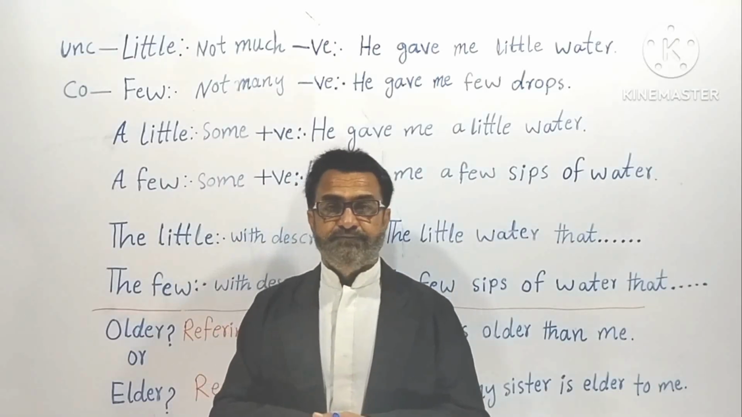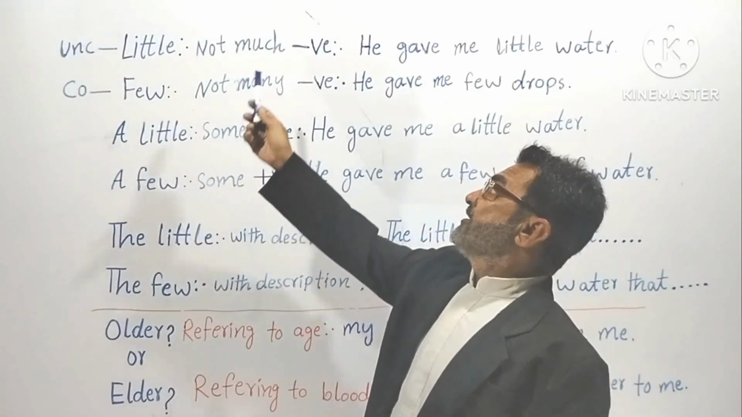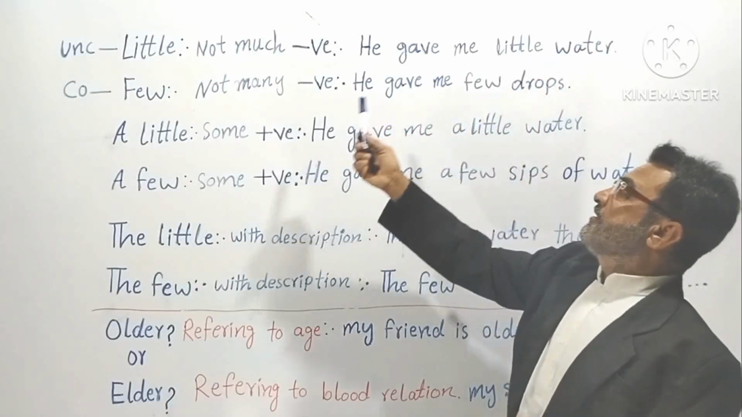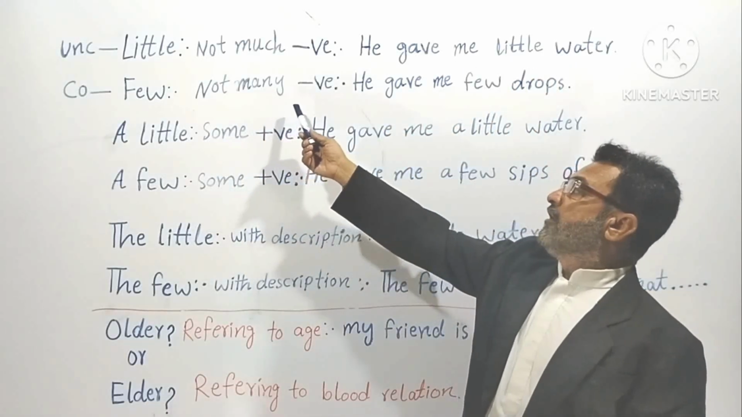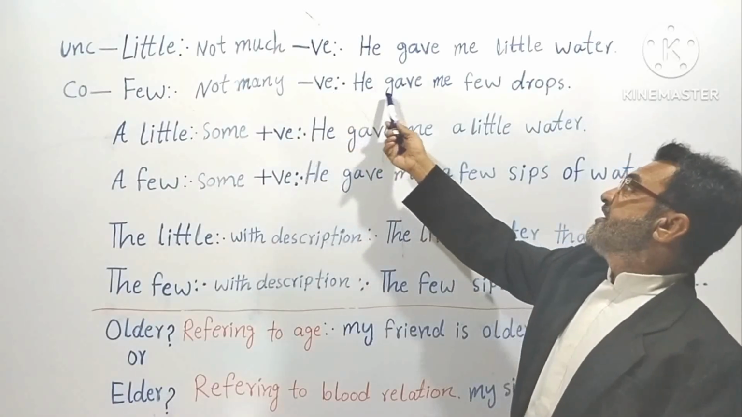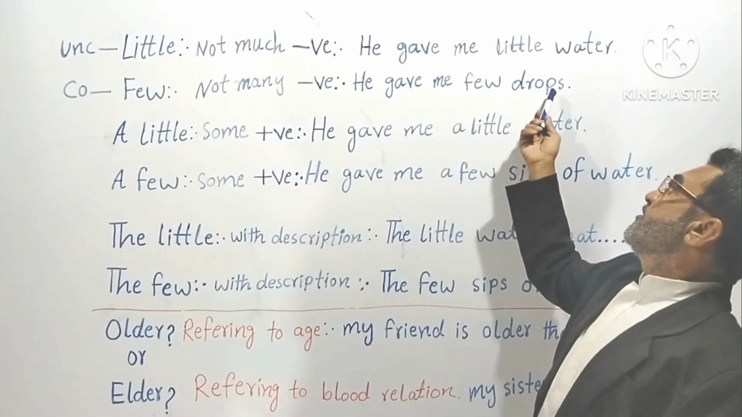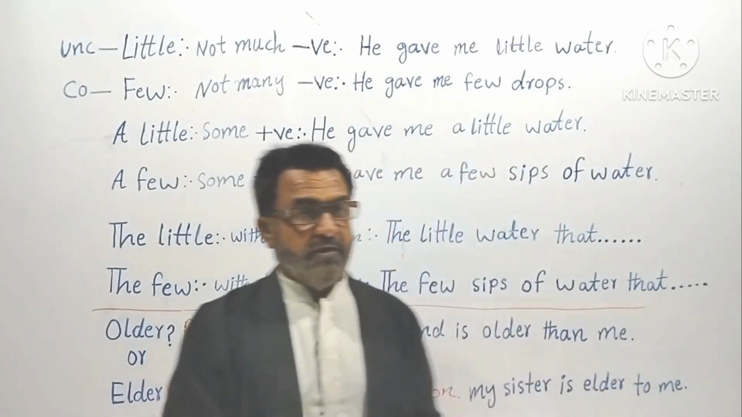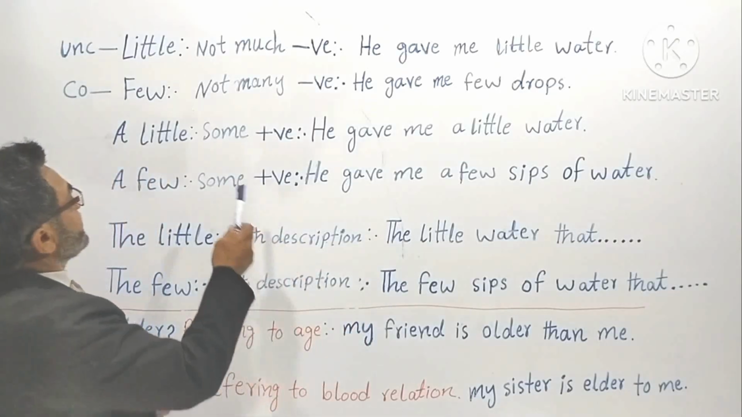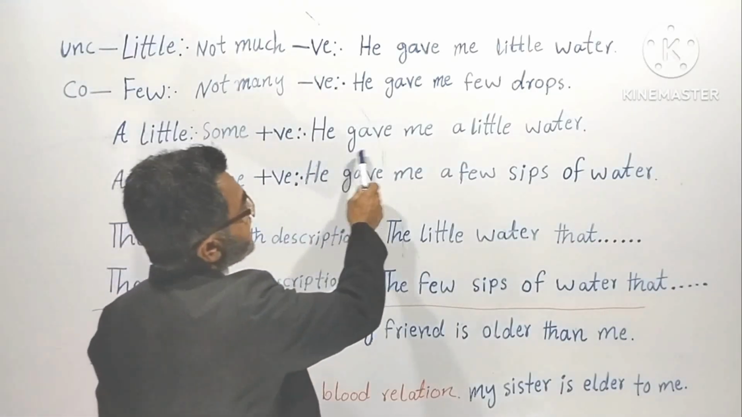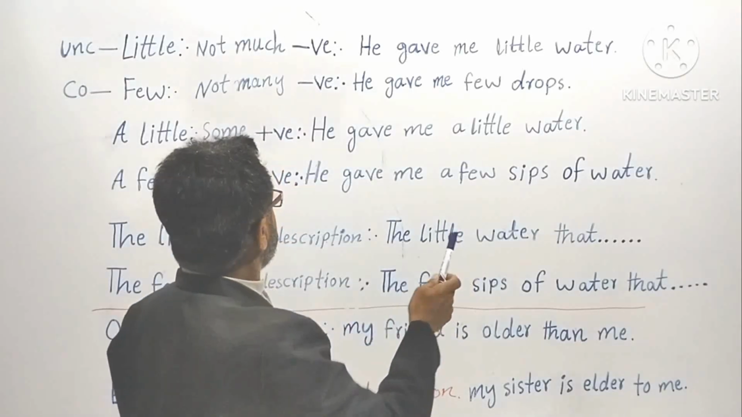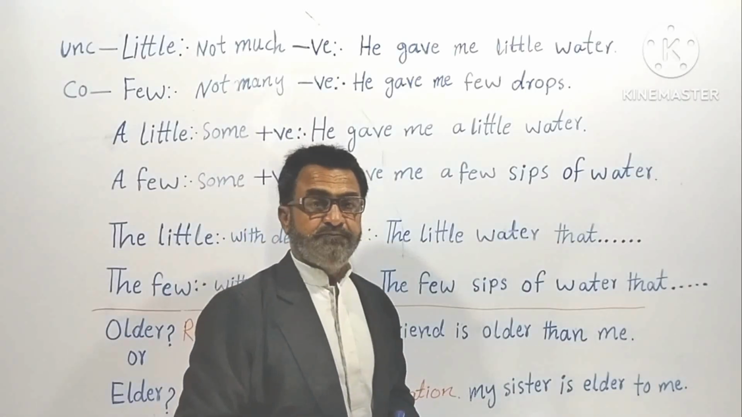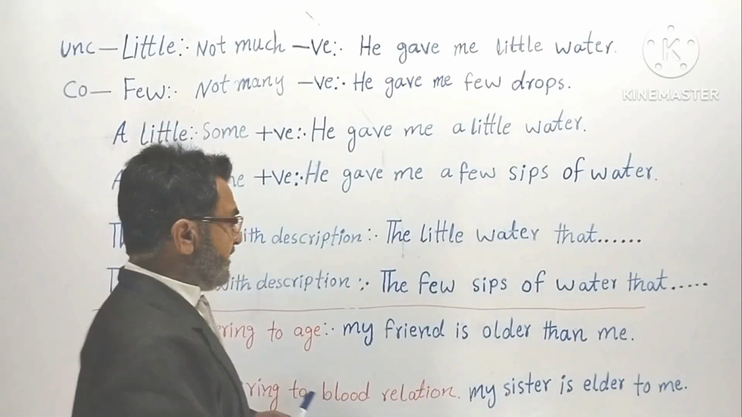So now let's go to the examples. For the first person, he gave me little water, and when it comes to countables, he gave me few drops. You can say few drops of water. Now look at the example for the second person: he gave me a little water, or he gave me a few sips of water. Understood?